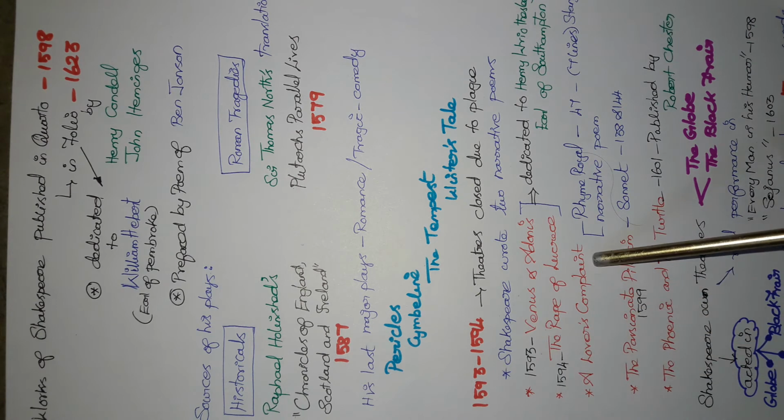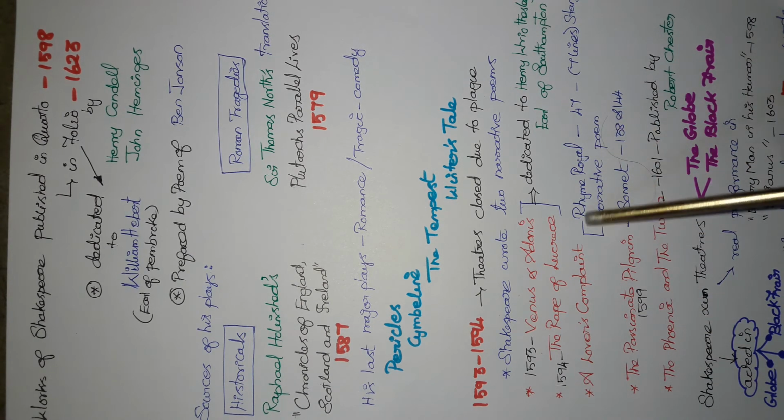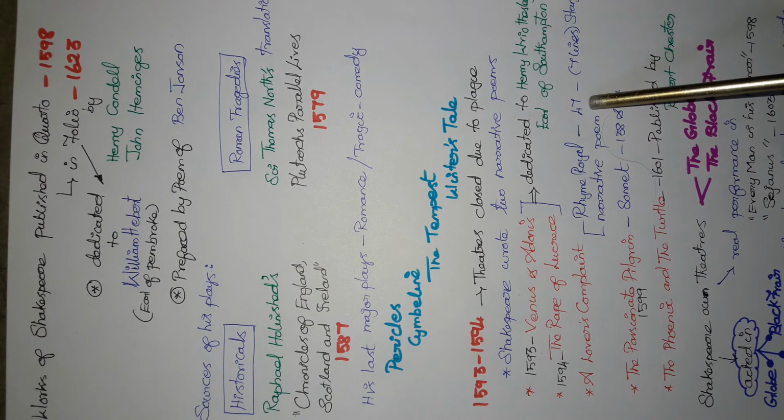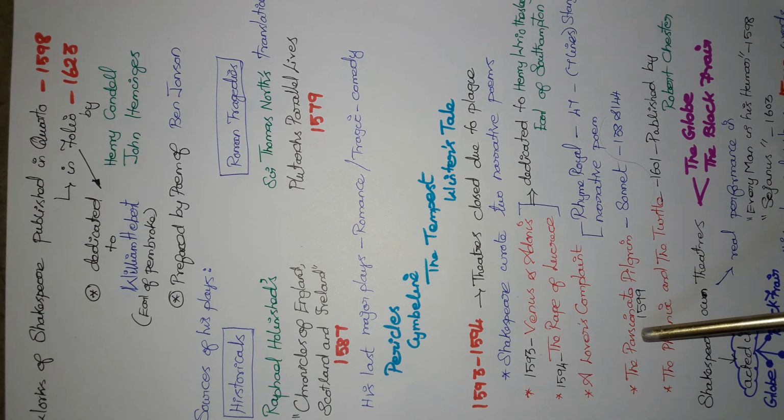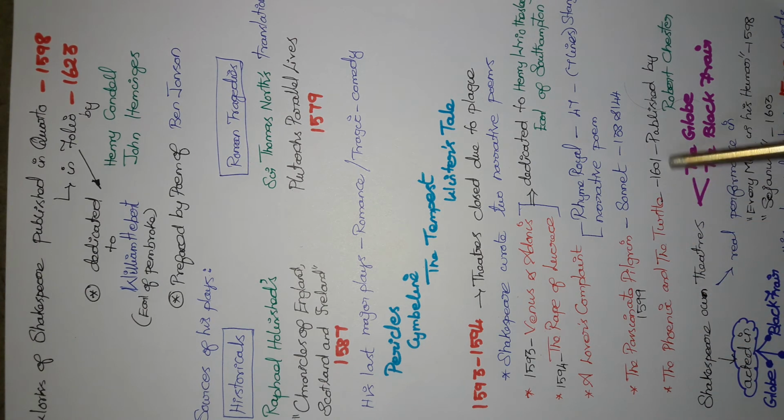A Lover's Complaint is a narrative poem written in rhyme royal. It is composed of 47 stanzas. Each stanza is composed of 7 lines. And an important poem, The Passionate Pilgrimage, is a combination of Shakespeare's sonnet numbers 138 and 144, before the publication of the sonnet sequence of Shakespeare. And the last one is The Phoenix and the Turtle, published by Robert Chester.